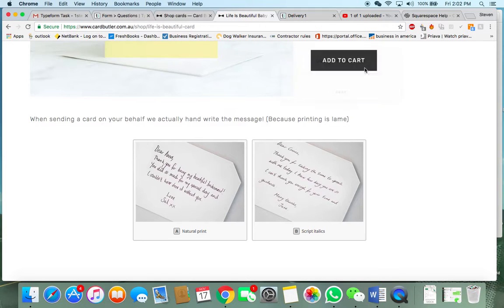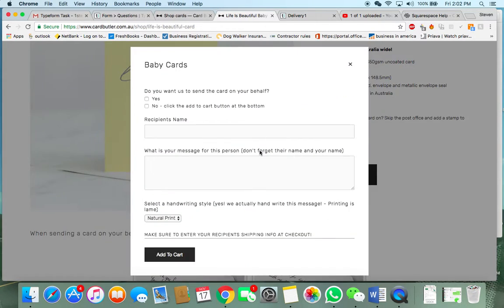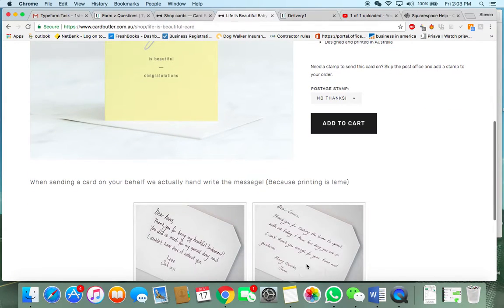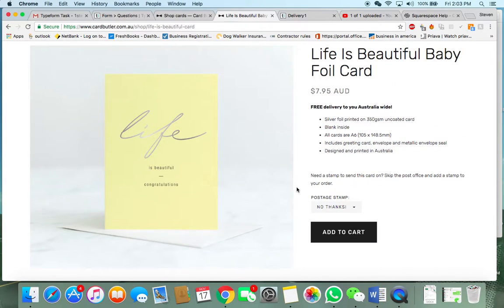I can put them on the page so people can see them, but I can't put them in the form. Hopefully we can figure out a way around that, so people can see what the different font options are for the handwritten message, because I think that's really important. It gives people some added value and makes them feel like they can spend a little more on a card because you're taking that extra time. I think it's a great idea.